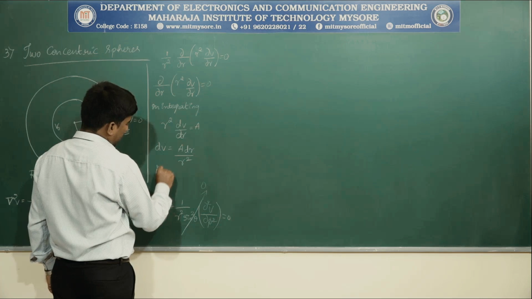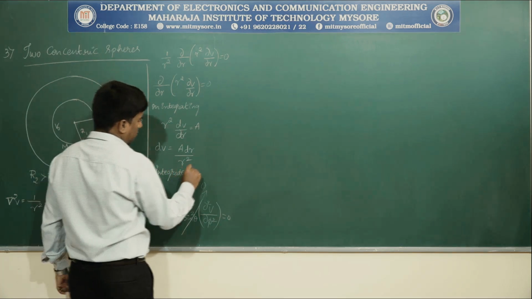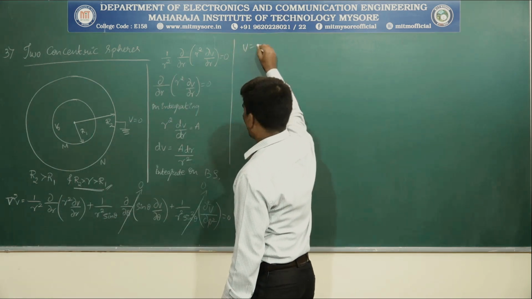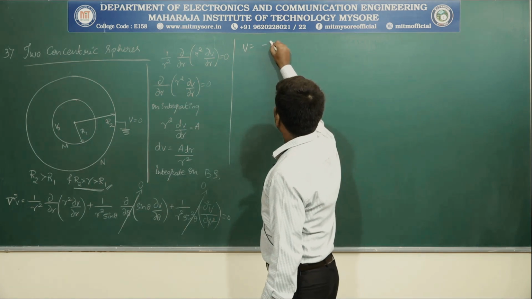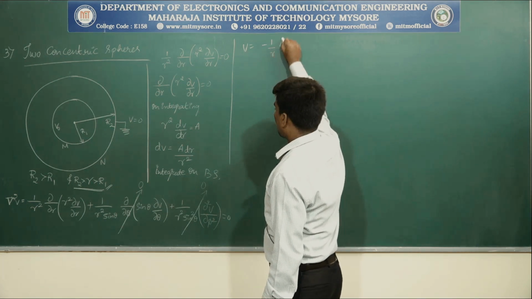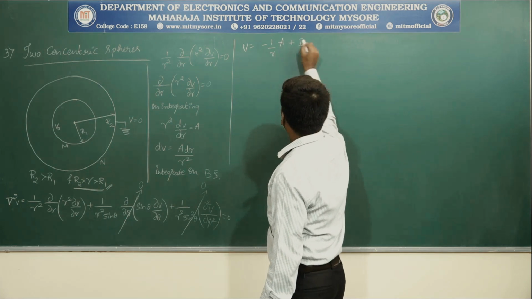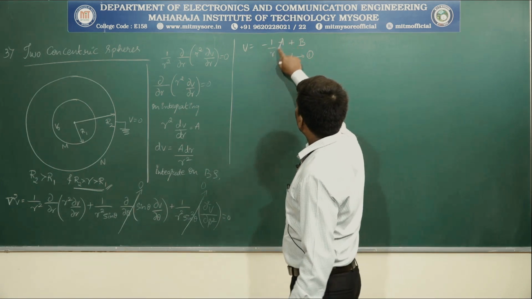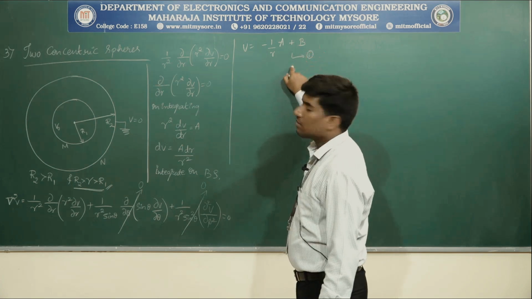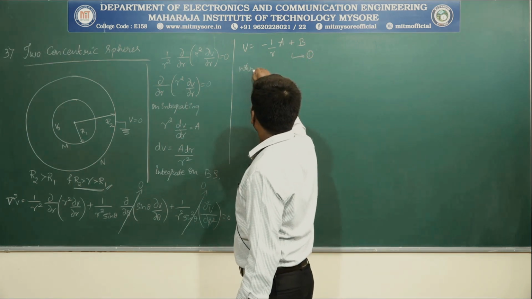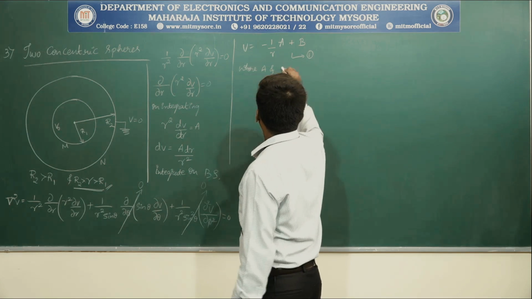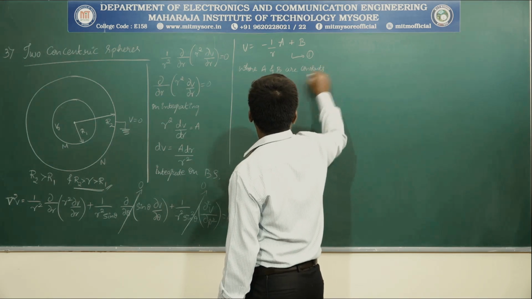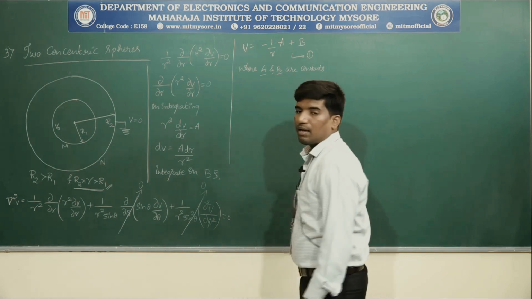Again, integrate on both sides. What we are going to get is V is equal to minus 1 by R times A plus B. So V is equal to minus A by R plus B. Name this as equation 1, where A and B are constants. So we need to find A and B by applying boundary conditions.